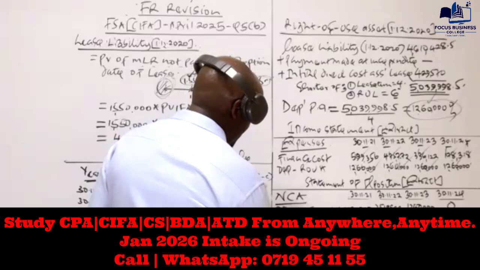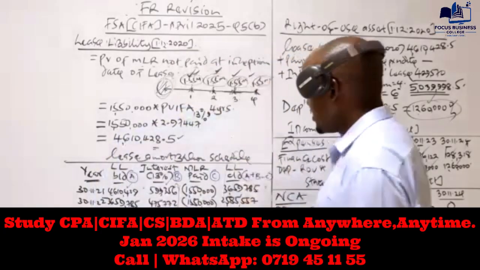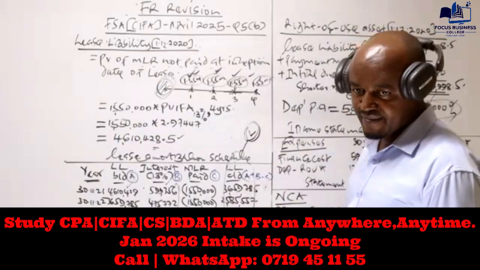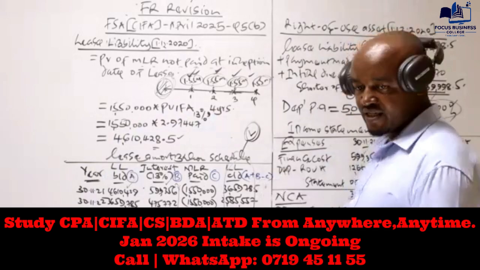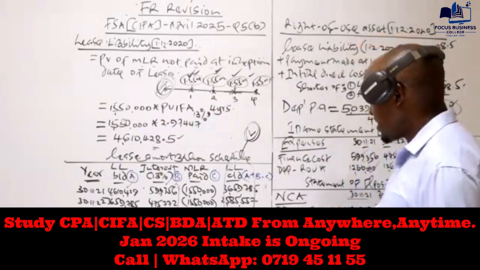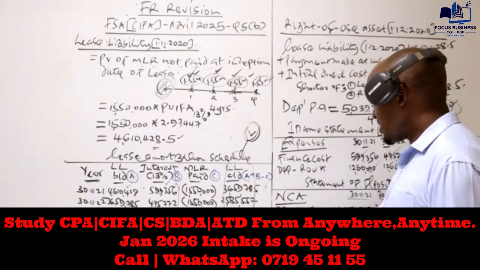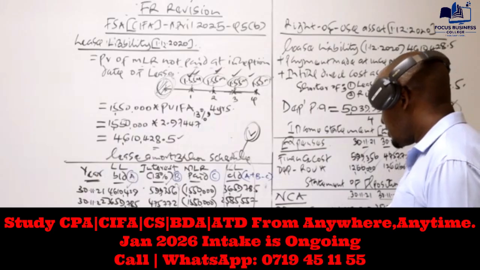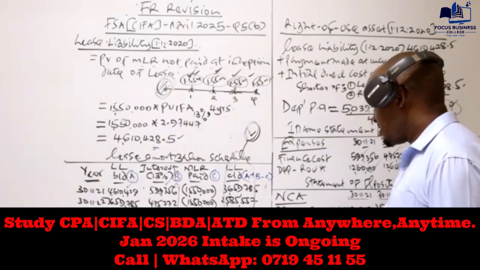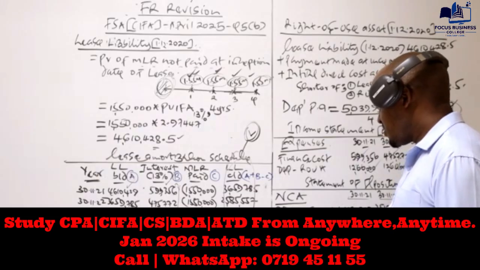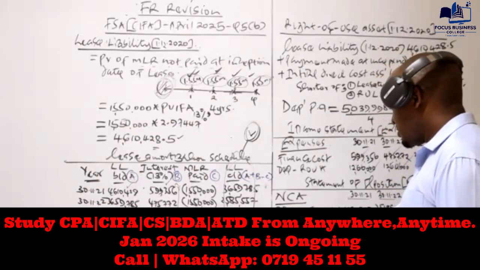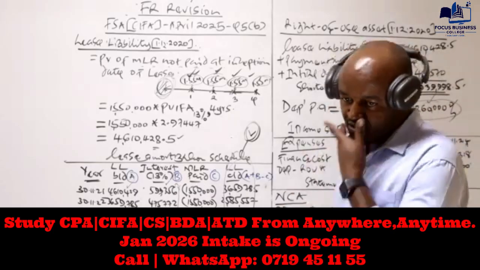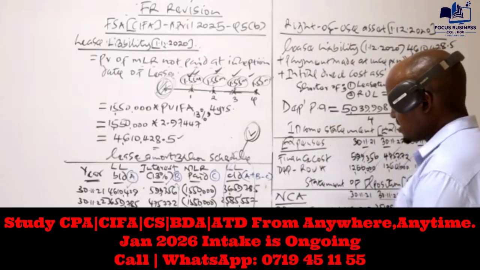Then from there, we said that this particular lease liability should be recognized in the statement of financial position as a liability. But basically, we said this amount has to be split into two. Part of it will be recognized here as a non-current liability, so under the non-current liabilities we will have the lease liability, and under the current liabilities, we will also have the lease liability. I showed you how to split that.